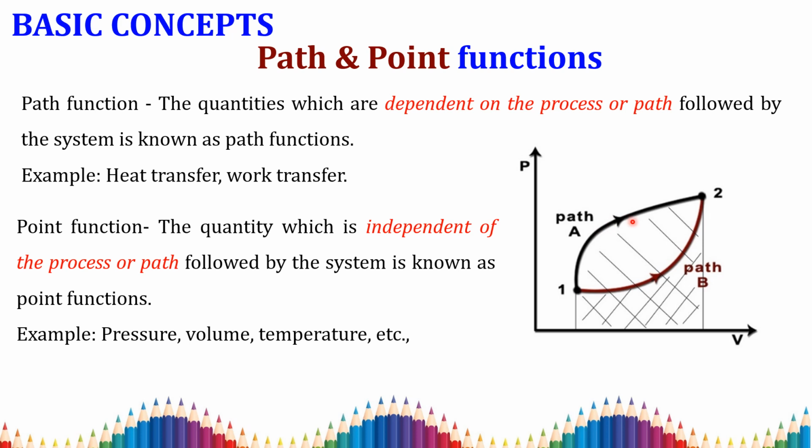A point function is a quantity which is independent of the process or path followed by a system. For example, if you measure the pressure at a point in this PV diagram, I mark this coordinate point. Here I mark one point. At this point we have the pressure, and at this point the volume. So this point is called a point function, and when the points are joined by a path, then this path is called a path function.